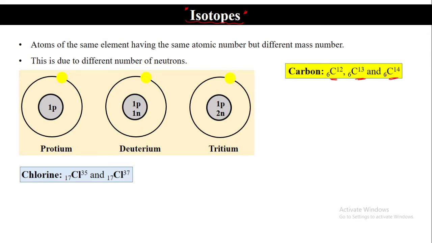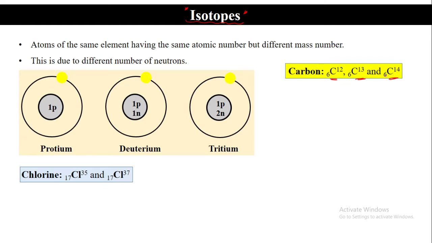What is changing? The mass number is changing, but the atomic number remains the same. The element is the same. So the atoms of the same element have the same atomic number, of course, the same element will have the same atomic number, it cannot have a different atomic number, but a different mass number. Same atomic number, different mass number. Why is this happening? This is due to the difference in the number of neutrons.